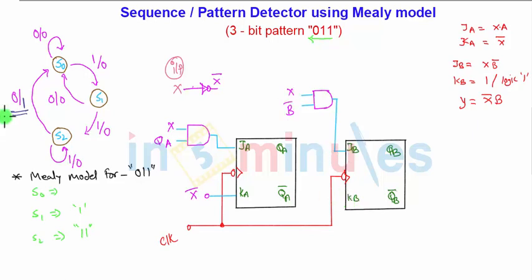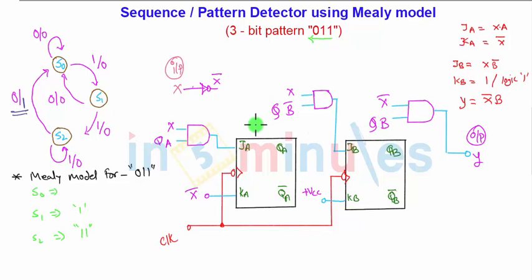KB is connected to logic 1 or VCC, so I simply connect VCC here. Okay, and JB KB is over. Y, the final output Y, will require an AND gate, with the inputs X bar into B, that is QB, so this is QB and X bar.